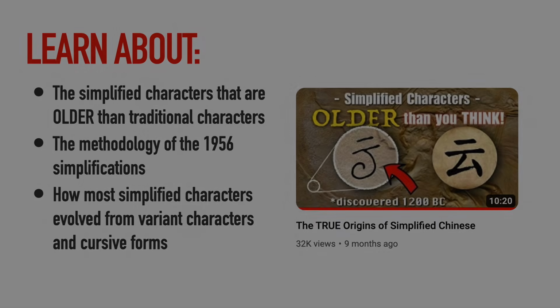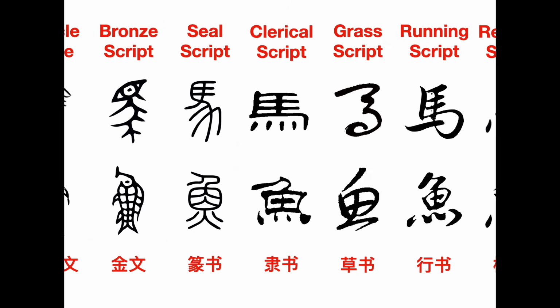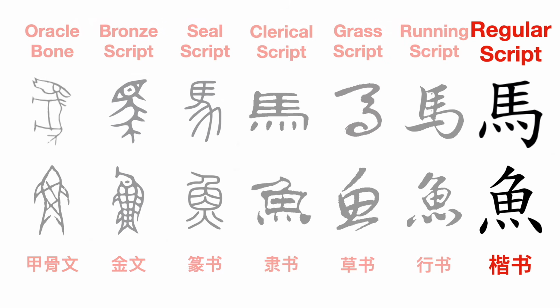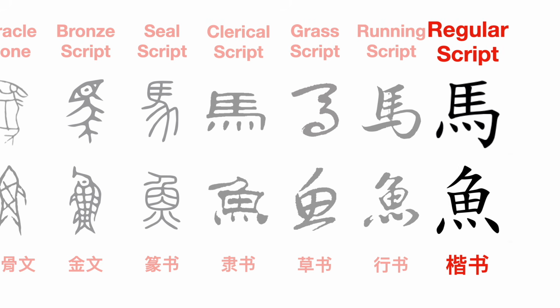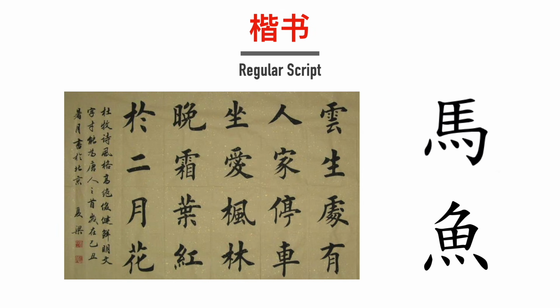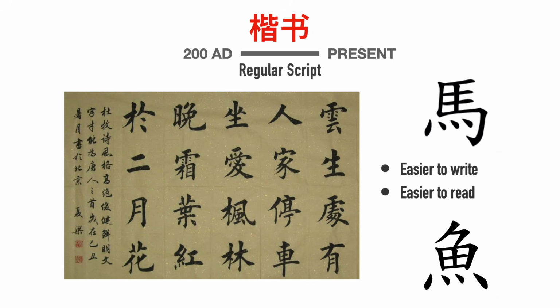Finally, we reach the modern form of Chinese characters with regular script, 楷书. Surprisingly, this form also began in the Han Dynasty, around 200 AD, but would not reach full maturity until the 7th century. In addition to being easy to write, regular script also focused on being easier to read.